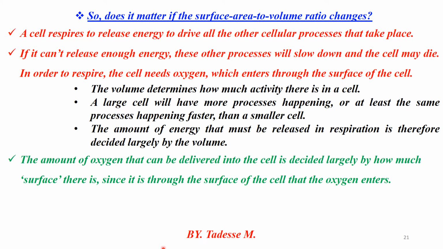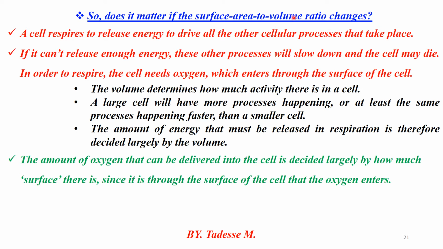By the way, the major important point that deals with surface area to volume ratio is that the main role of surface area is linked to controlling the amount of oxygen taken into the body cell, especially during the chemical reaction of cellular respiration.